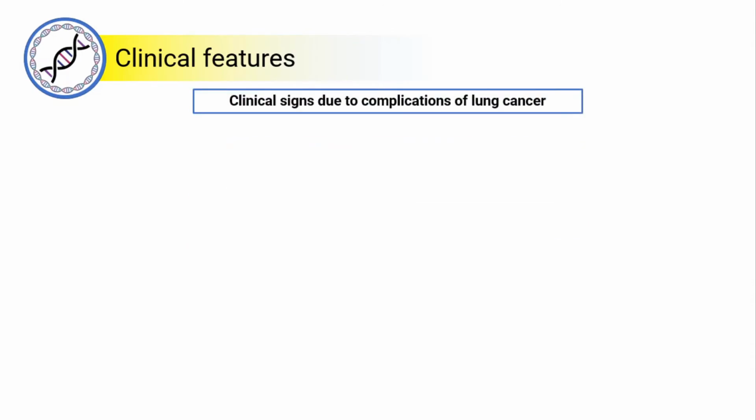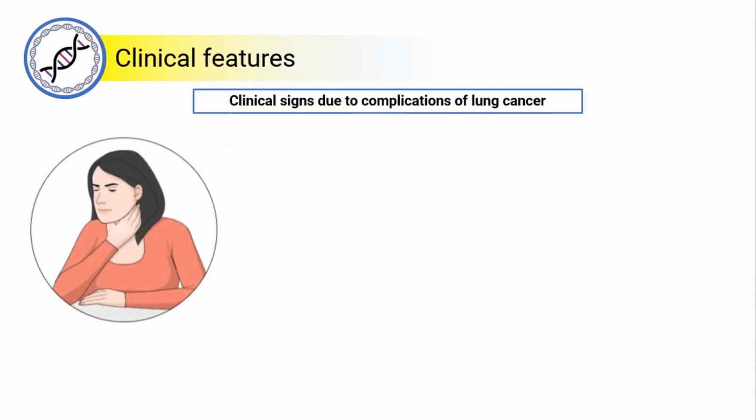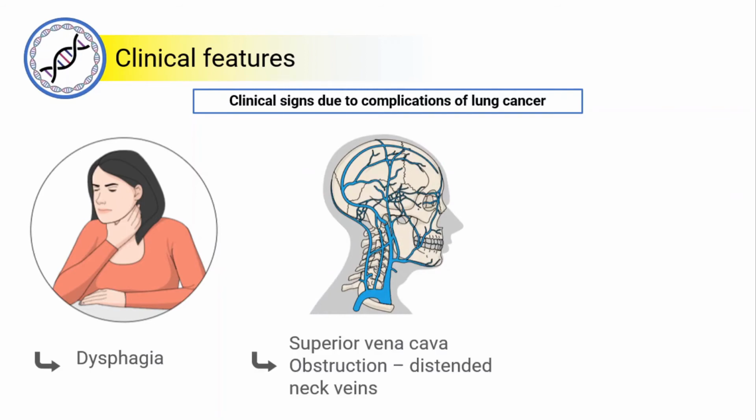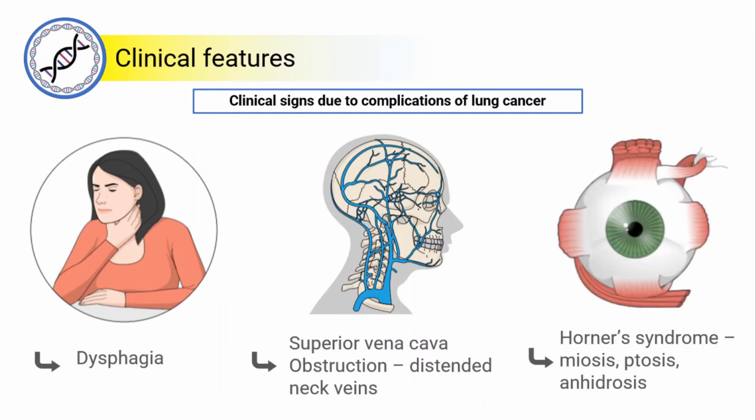If complications have developed due to tumor overgrowth, then further signs may be seen. A large central tumor may compress the esophagus and cause difficulty swallowing, known as dysphagia. If superior vena cava obstruction has occurred, then the patient may have distended neck and facial vessels and chest edema. If Horner's syndrome has developed, for example, due to a Pancoast tumor at the lung apex, this can present with miosis, a constricted pupil, anhidrosis, loss of sweating on the affected side of the face, and ptosis, which is eyelid drooping.